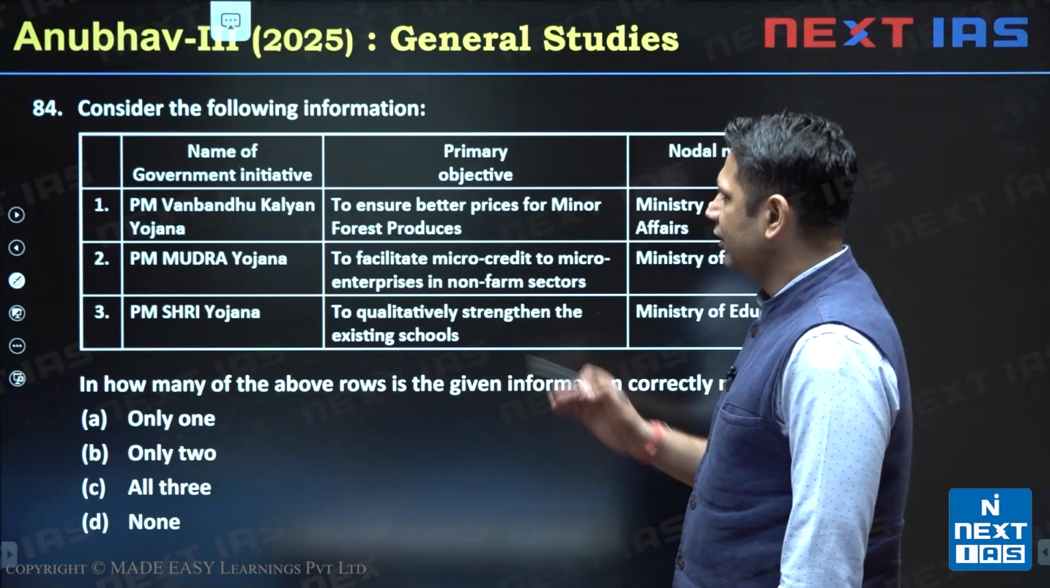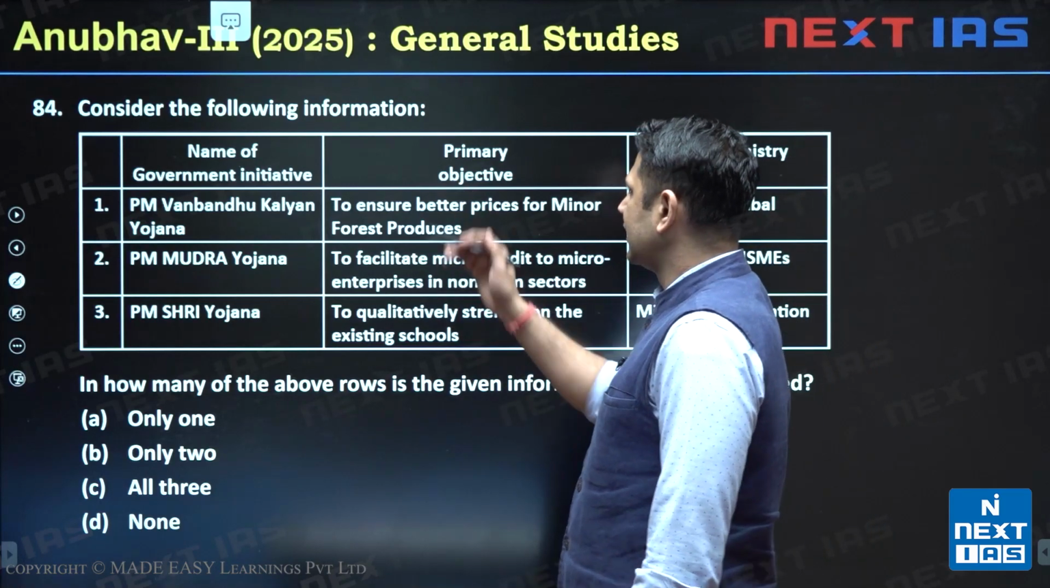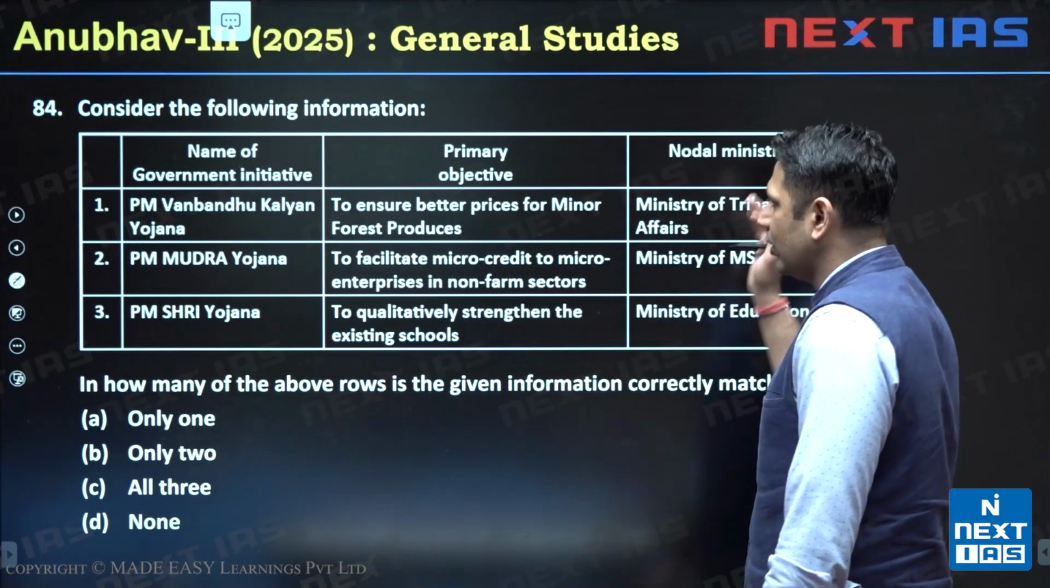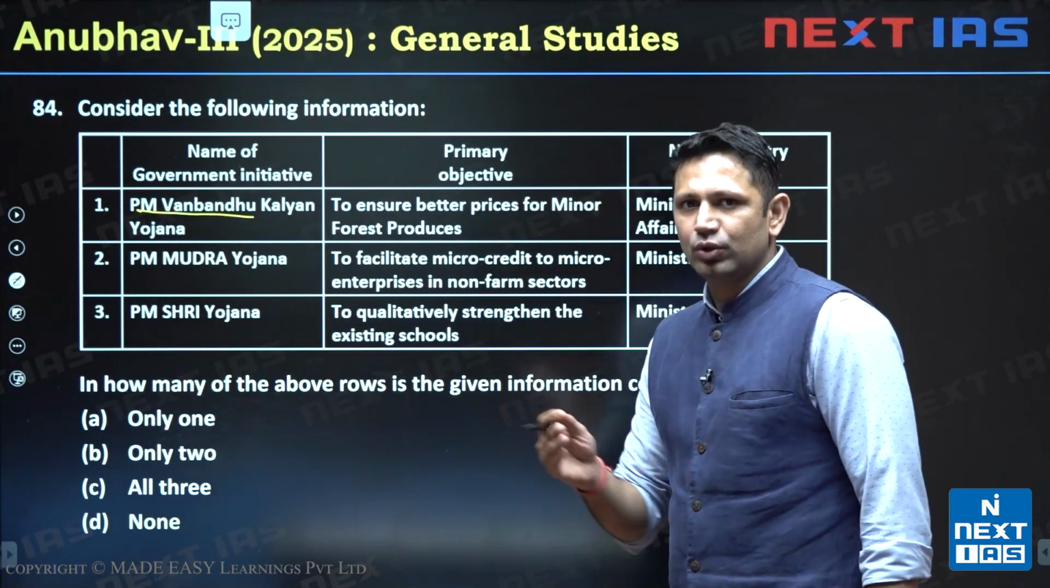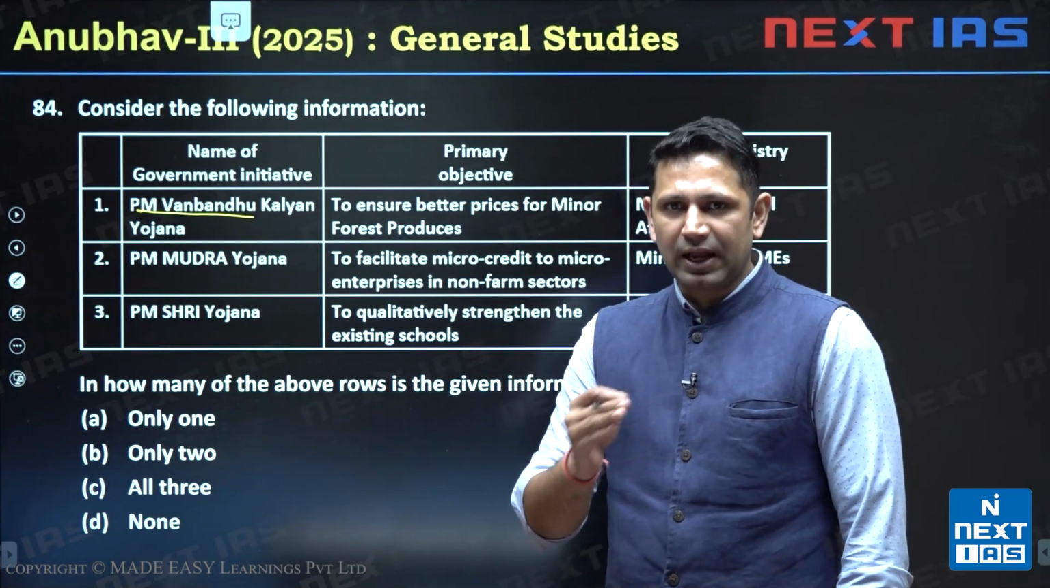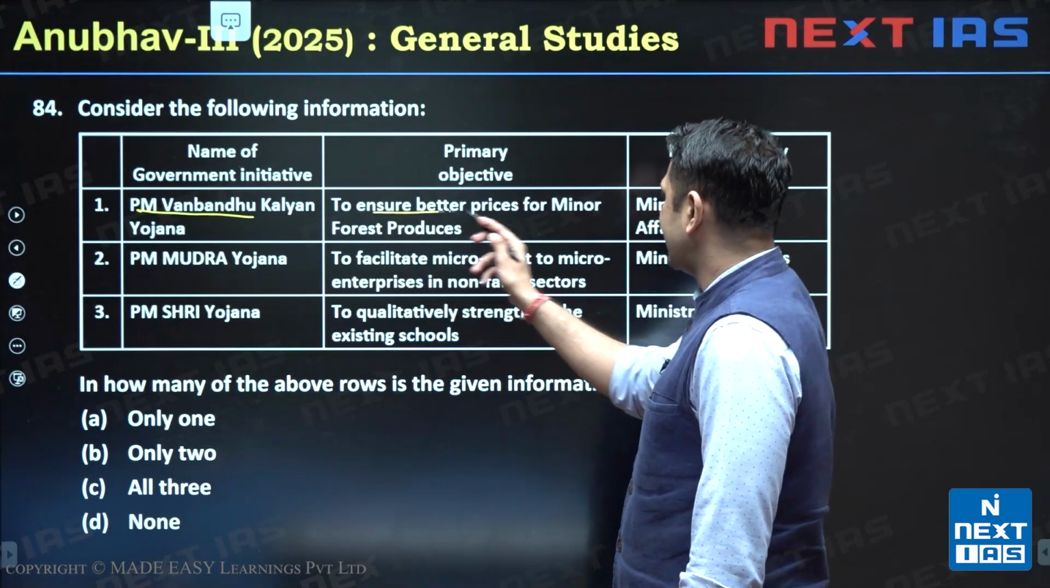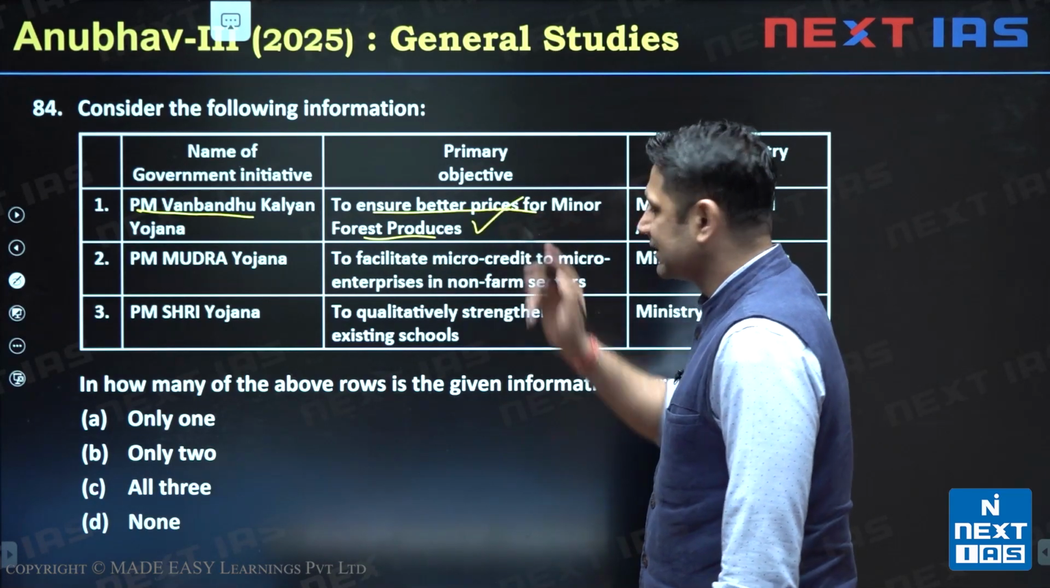Now next is question number 84. It is saying, consider the following statement: name of the government scheme, primary objective and nodal ministry. First one is PM Van Bandhu Kalyan Yojana. So Van Bandhu means tribal, it is for the tribal welfare. So it is about to ensure better prices for minor forest produce. This statement is correct here.